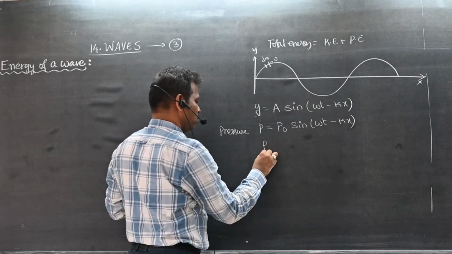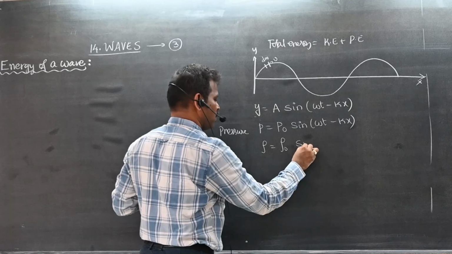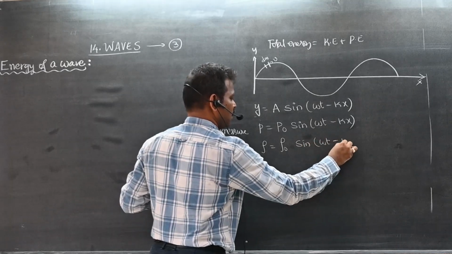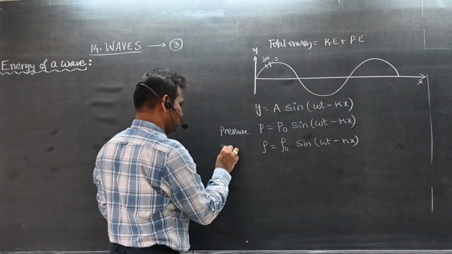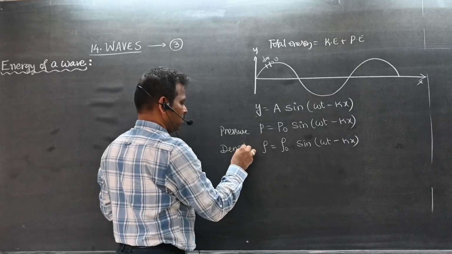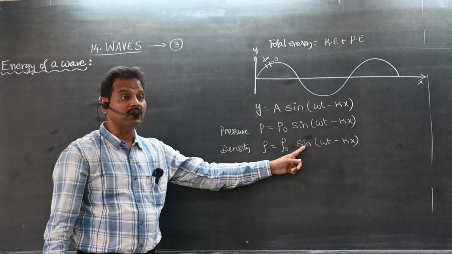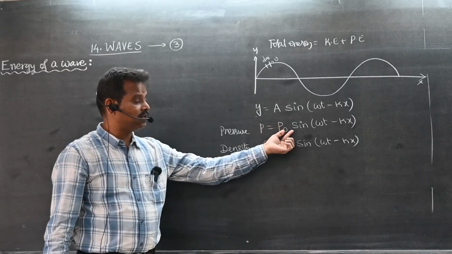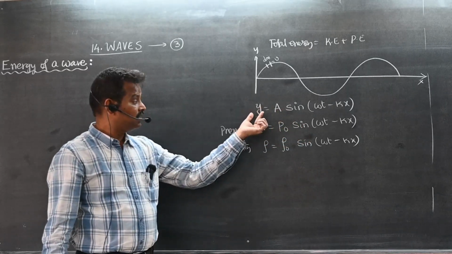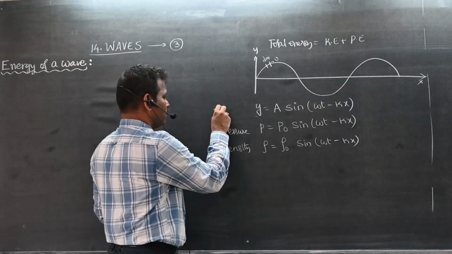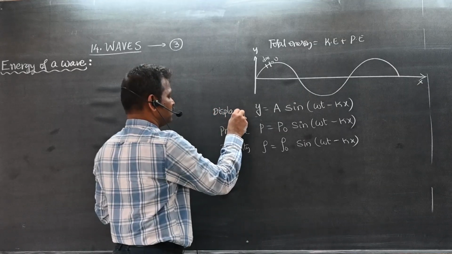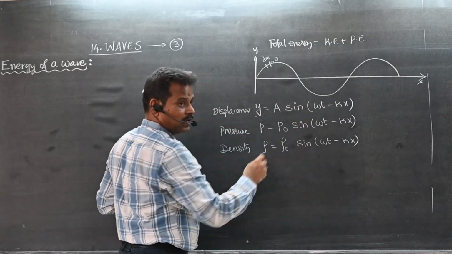Sometimes they may give rho is equal to rho naught sine omega t minus kx. What is this? Density. So density changing sinusoidally, pressure changing sinusoidally, displacement changing sinusoidally.